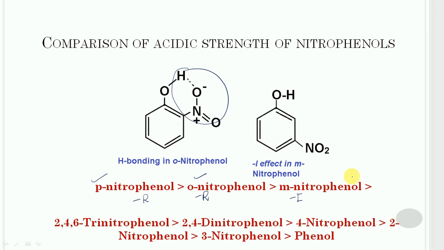And it can further be noted that the greater the number of electron withdrawing groups at ortho and para position, the more acidic is the phenol.